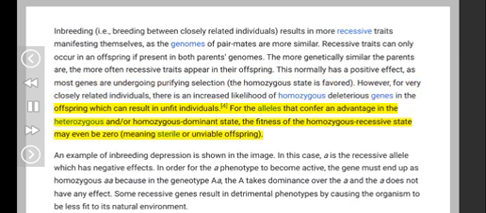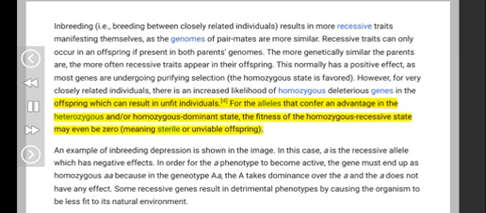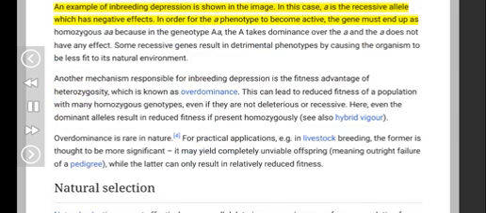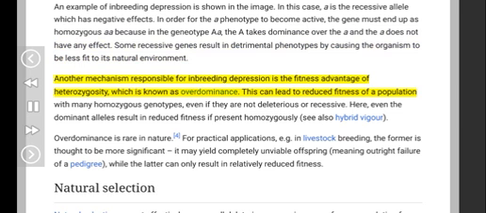For the alleles that confer an advantage in the heterozygous and/or homozygous dominant state, the fitness of the homozygous recessive state may even be 0, meaning sterile or unviable offspring. An example of inbreeding depression is shown in the image. In this case, a is the recessive allele which has negative effects. In order for the a phenotype to become active, the gene must end up as homozygous aa, because in the genotype Aa, the A takes dominance over the a and the a does not have any effect. Some recessive genes result in detrimental phenotypes by causing the organism to be less fit to its natural environment.